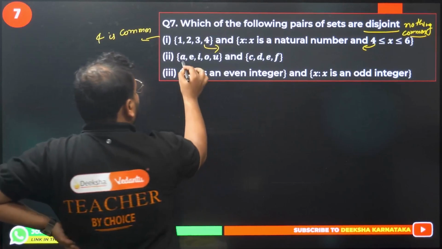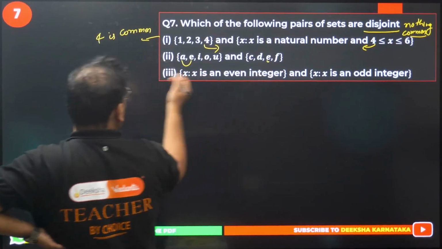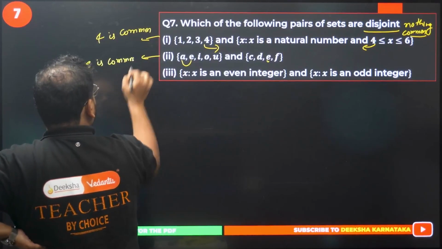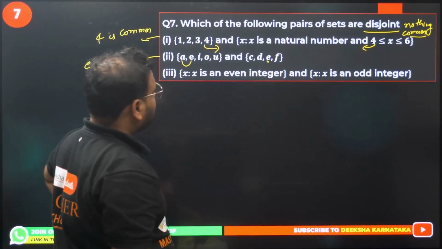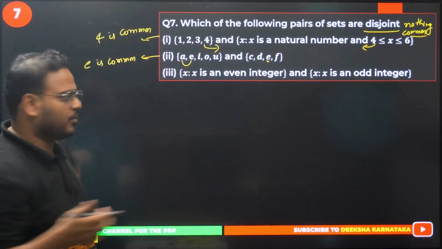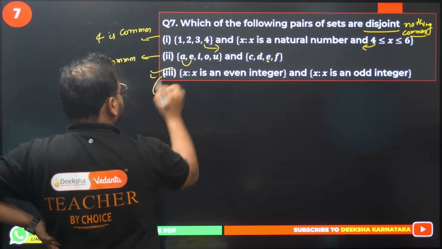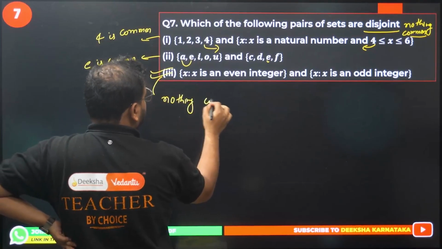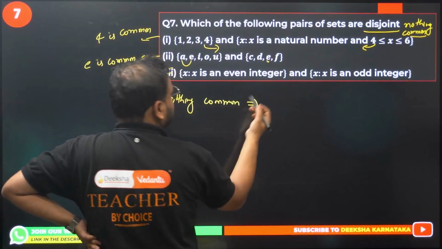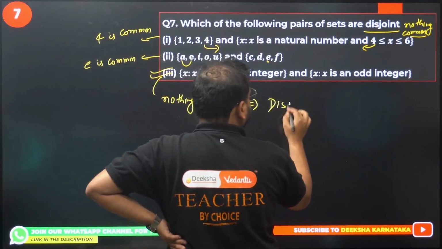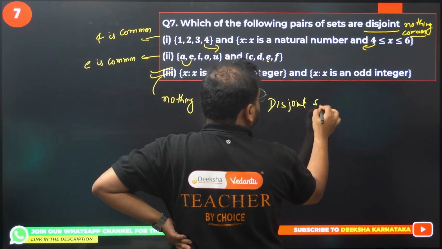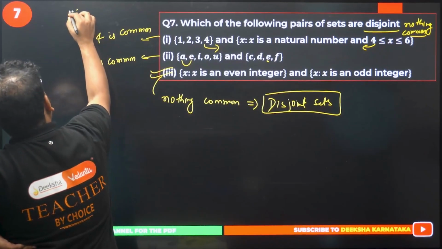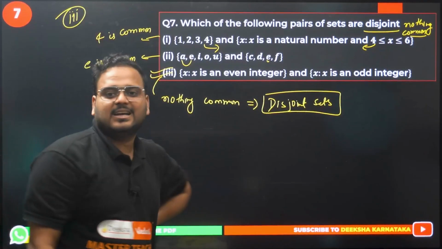Here we have E common. Sorry, we have only E common, not A and E. So not disjoint. X is an even and an odd number. Can you have odd and even anything common? Of course not. So your third will be the right option. Nothing common implies disjoint sets. So your correct option is option number 3. Is that clear or not?